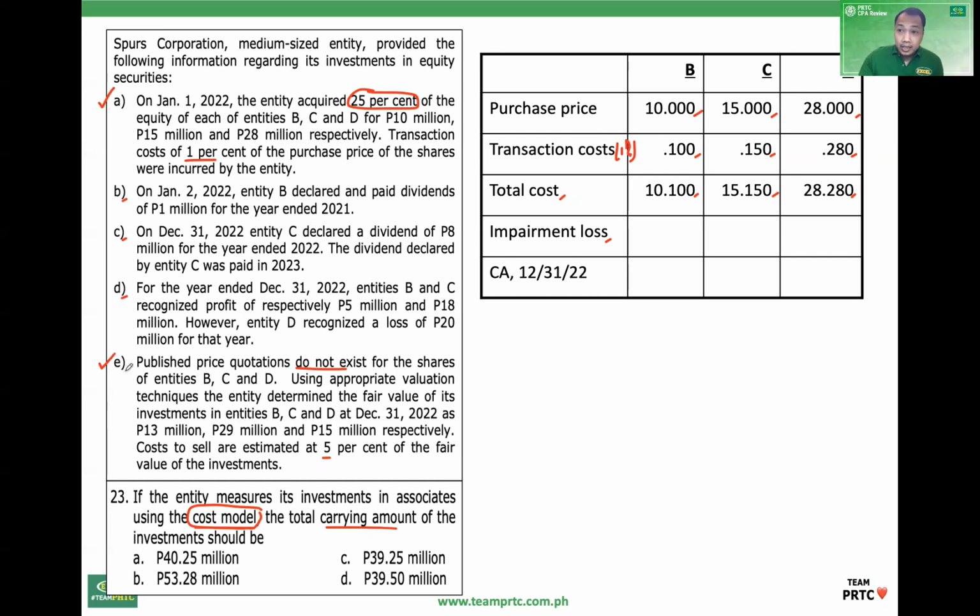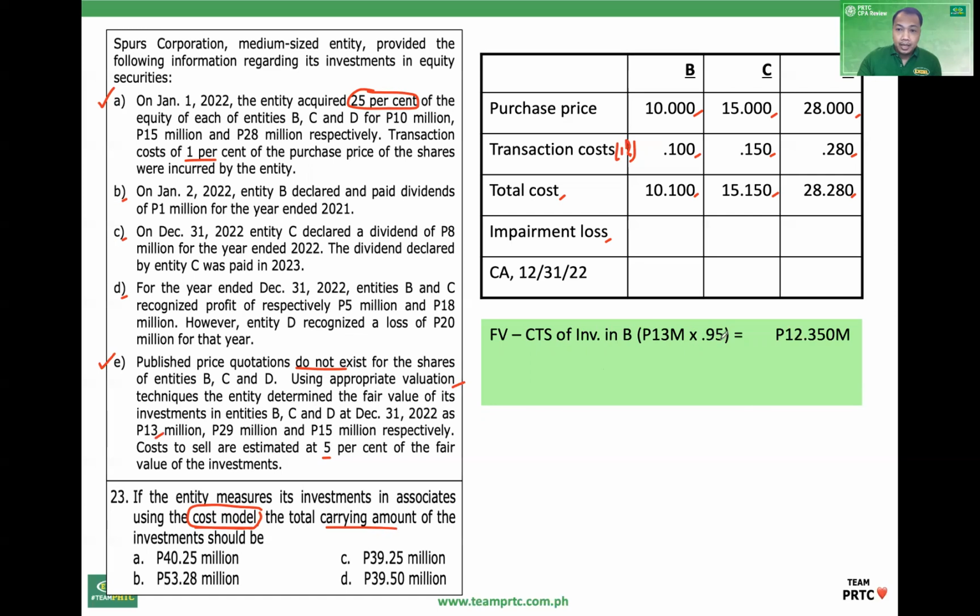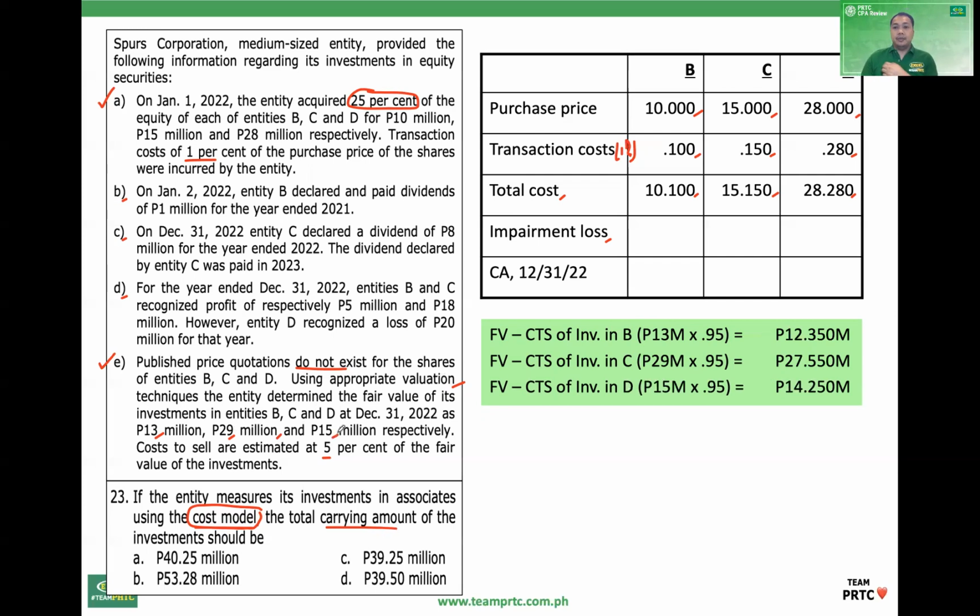Given in letter E, let's compute, using appropriate valuation techniques. Investment in B, 13 million times 0.95 (minus 5%). C, 29 million times 0.95, the fair value less cost to sell. And D, 15 million times 0.95, the fair value less cost to sell. Compare.